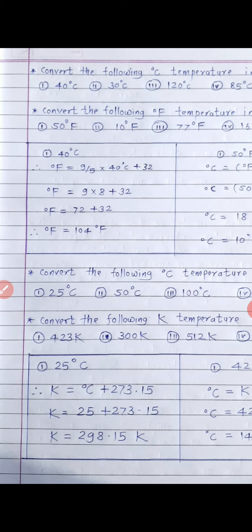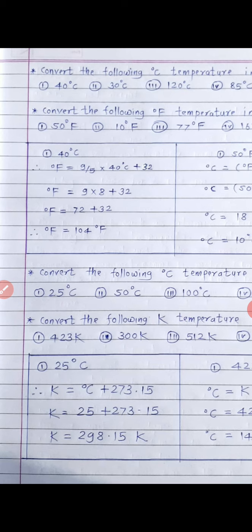Degree Celsius value given is 25 degree Celsius. So therefore Kelvin is equal to 25 degree Celsius plus 273.15. So by adding these two factors we get 298.15 Kelvin.